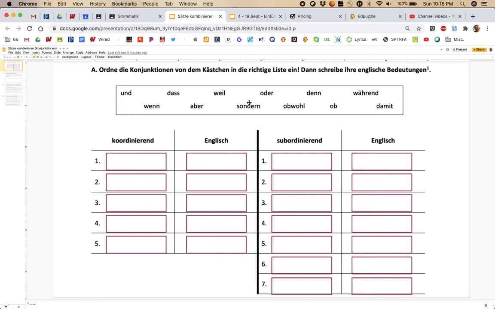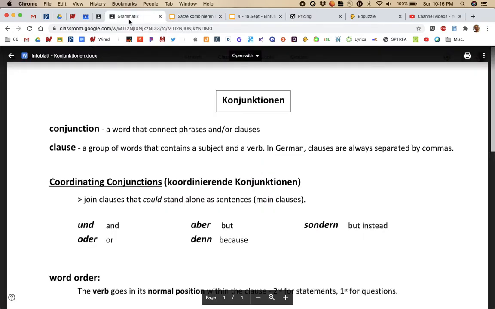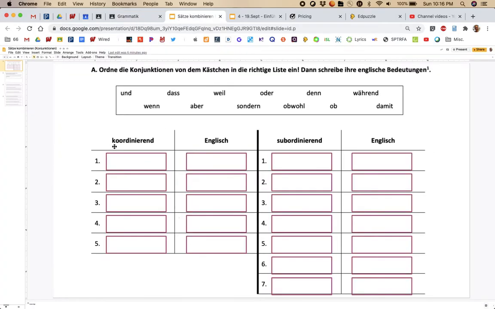So here you will find the conjunction, put it in the right category, whether coordinating, koordinierend, or subordinating, subordinierend, and then give its English definition. So for that, I think that's pretty simple. You probably don't need me to help you with it. Just go back to that list and see where they belong, which list they belong into, and then define.